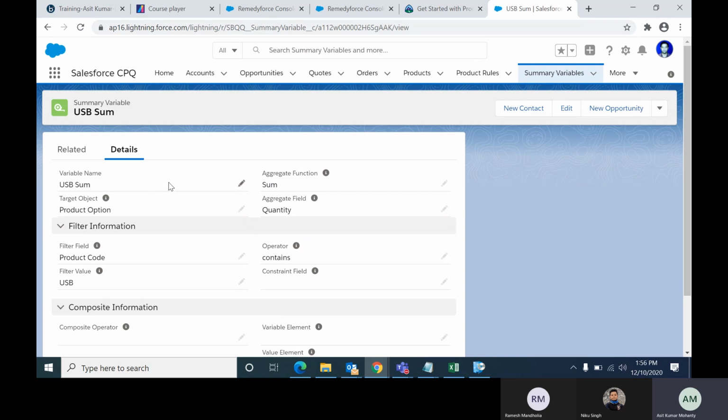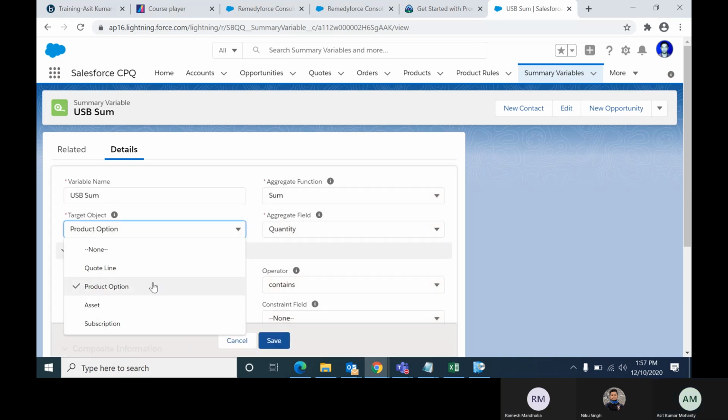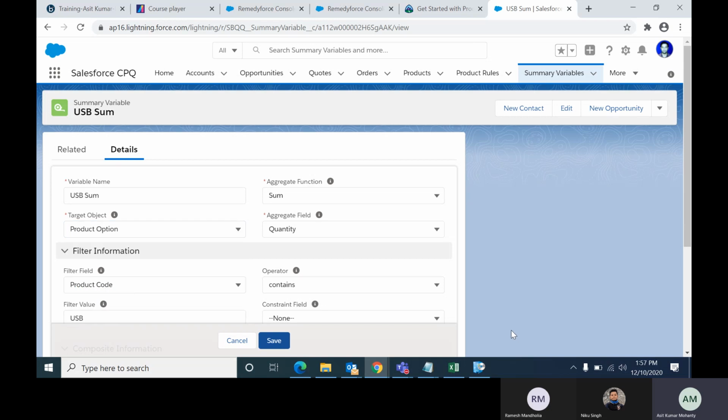So how have I created this? I have given the name, which is just a text variable name. My requirement is that during the product configuration page only, it will add the devices quantity. On the product configuration page, you will see the product devices on the product option only. That's why, as the tested object, I have selected product option. In the product option page, how many quantities will be there? Just add it. Now to add, what function should I select?